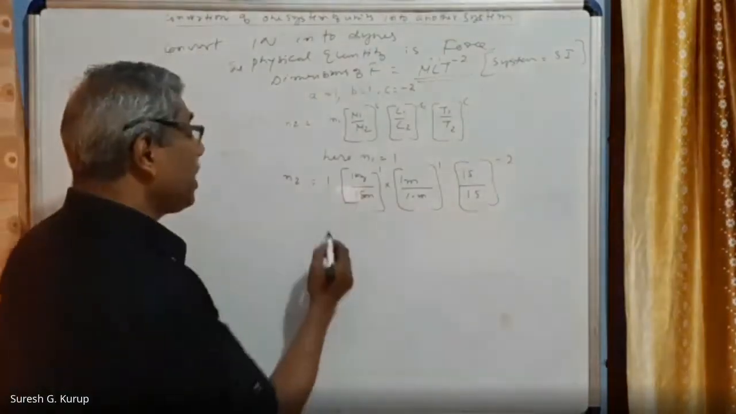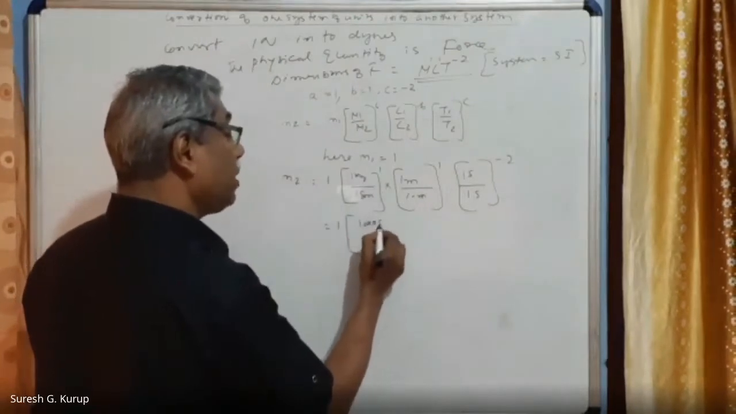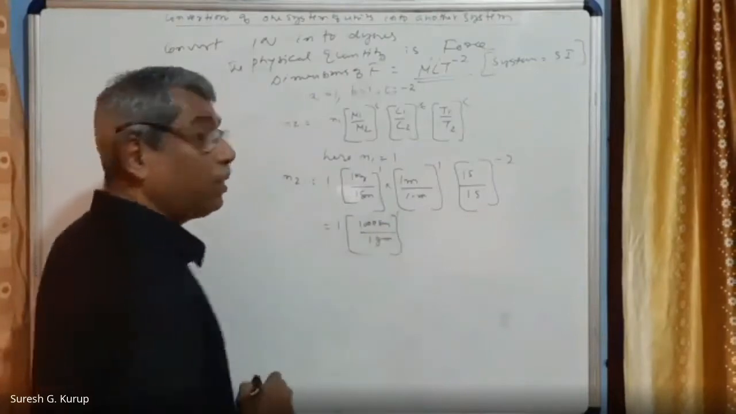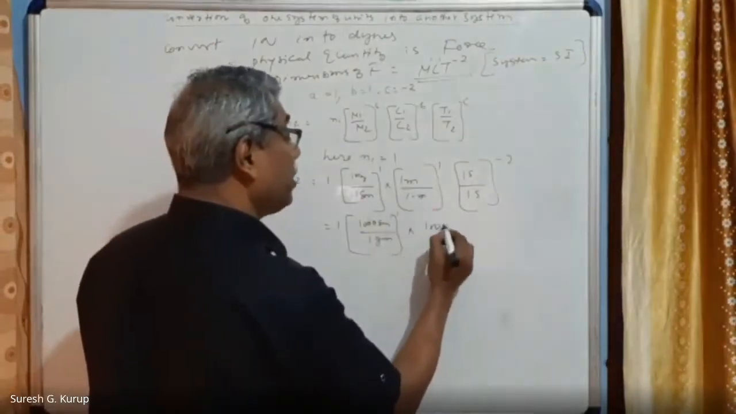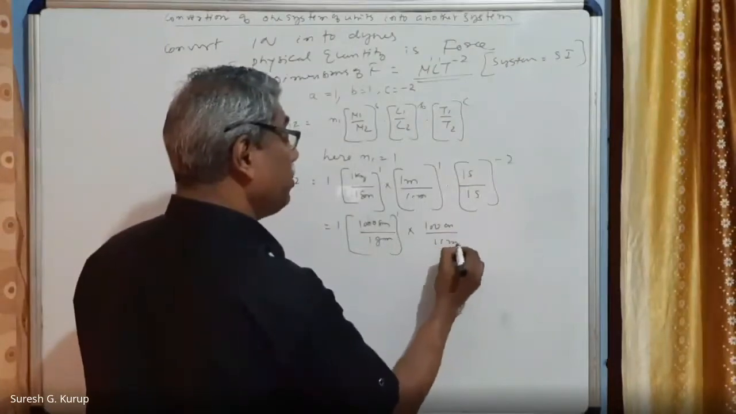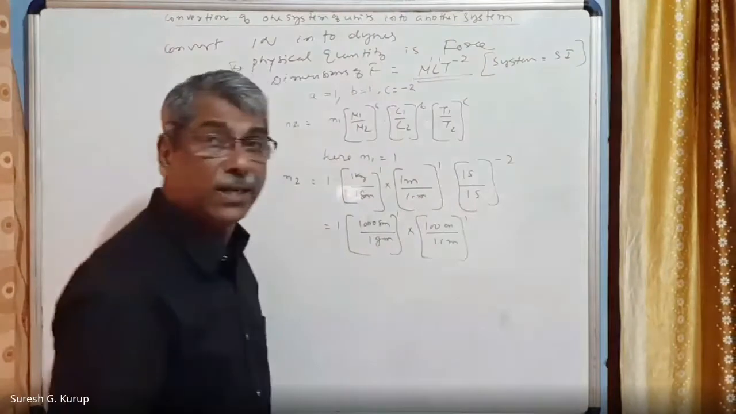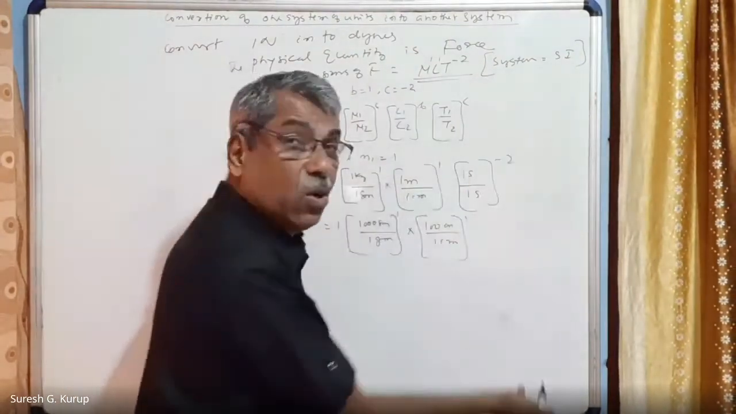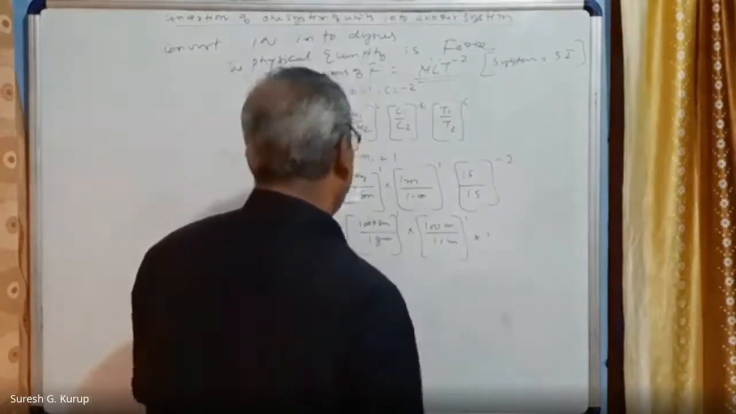Here we will write this as 1 into 1 kg, which is equal to 1000 gram, you can write, divided by 1 gram, the whole raised to 1, into 1 meter, you can write 100 centimeter, divided by 1 centimeter, the whole raised to 1. Into 1 by 1 second. 1 second by 1 second is equal to 1, and the whole raised to any quantity, power applied to 1, is equal to 1.